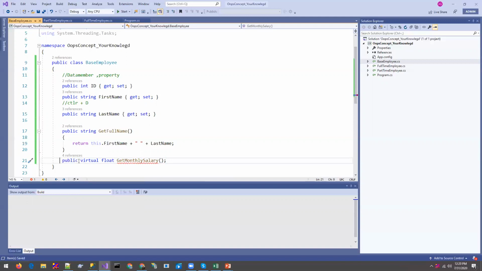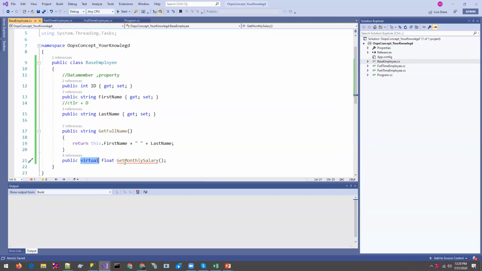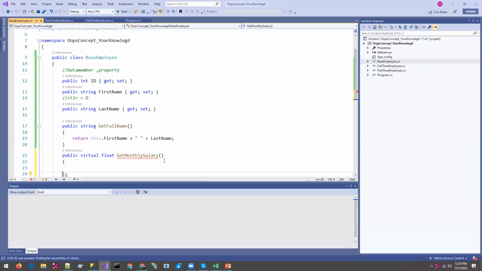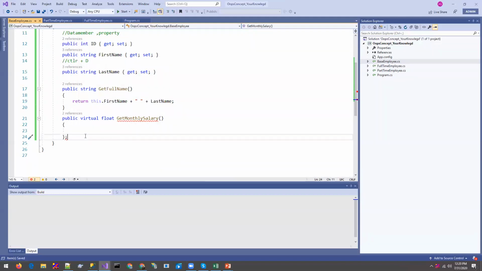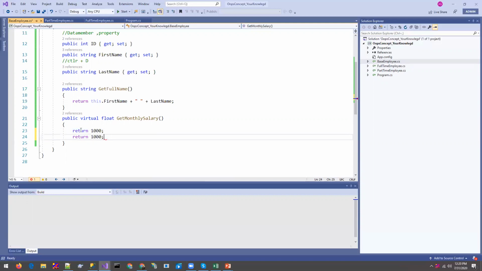When we create any method as virtual, you can override that method over here, otherwise you can't. And when you remove the abstraction, you need to define a body over here now, because we can't define a body in an abstract method, but we can without the abstract keyword.